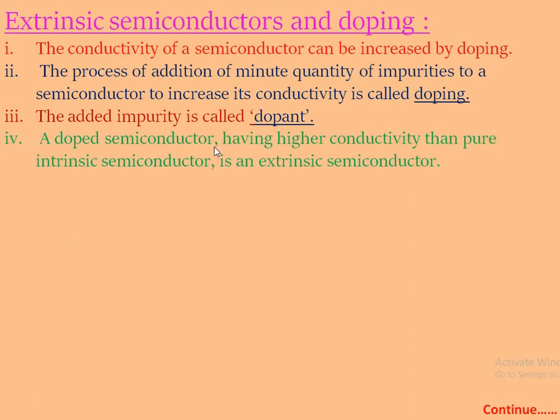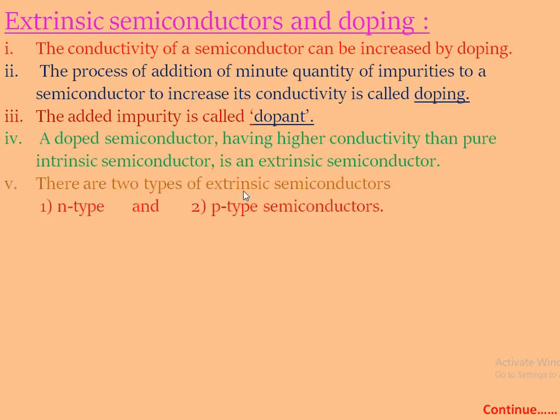The doped semiconductor having higher conductivity than the pure intrinsic semiconductor is an extrinsic semiconductor. In these semiconducting materials, when the dopant is added to the pure, intrinsic semiconductor, their conductivity is higher. There are two types of extrinsic semiconductor: N-type semiconductor and P-type semiconductor. These depend upon trivalent and pentavalent impurities.